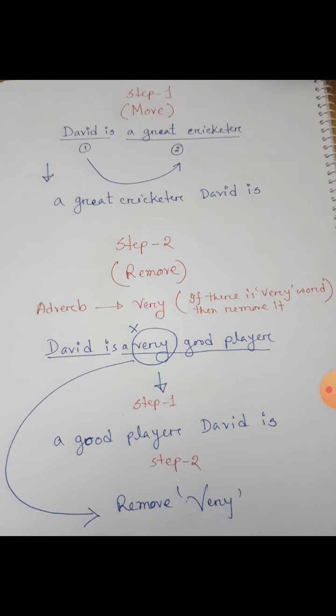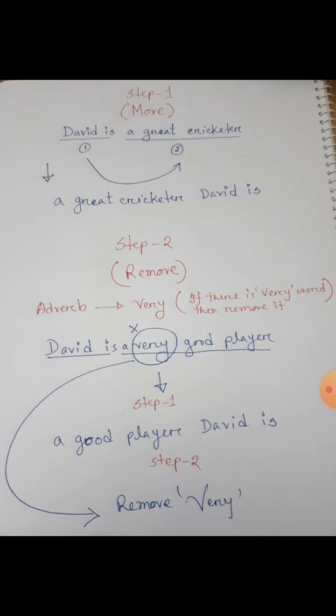So at first I make this sentence into two sections. Section one is David is, and section two is a great cricketer. This step, move, means the first section will go to the end and the second section will come first.